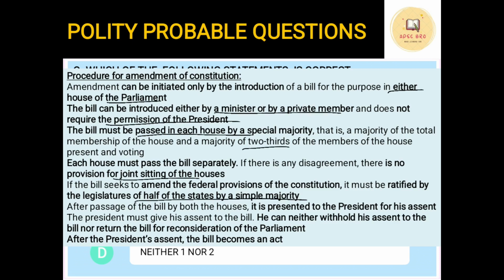Both the houses have to pass it. In addition to that, at least half of the Indian states have to approve it. Only then can such amendment bills be passed. After the passage of the bill by both the houses, it is presented to the president for his assent. Now the president is bound to give his assent to the bill. He can neither withhold it nor return the bill. Okay. After the assent of the president, it becomes an act.